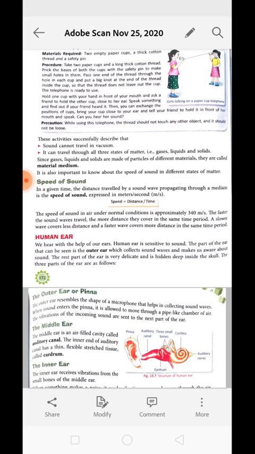If distance and speed are given, you can calculate the time taken to travel that distance. The speed of sound in air under normal conditions is approximately 340 meters per second. The faster the sound wave travels, the more distance it covers in the same time period, whereas the slower the sound, the less distance it will travel.